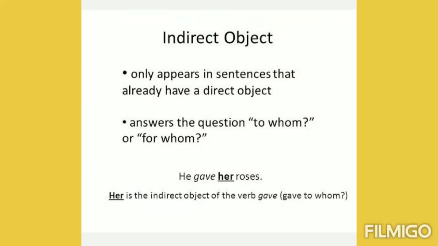The indirect object only appears in sentences that already have a direct object. Another situation: if a sentence already has a direct object, then only it will be followed by an indirect object.